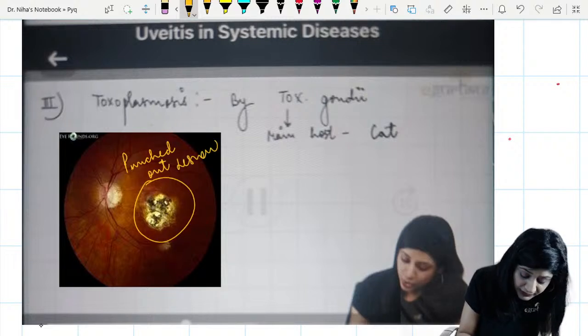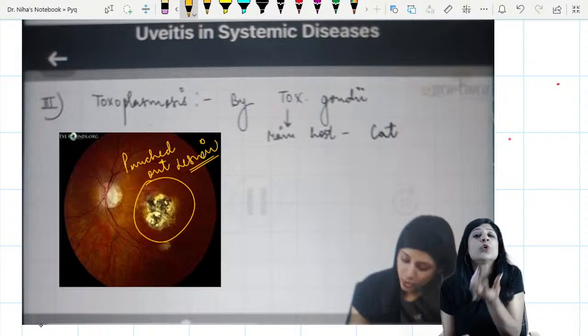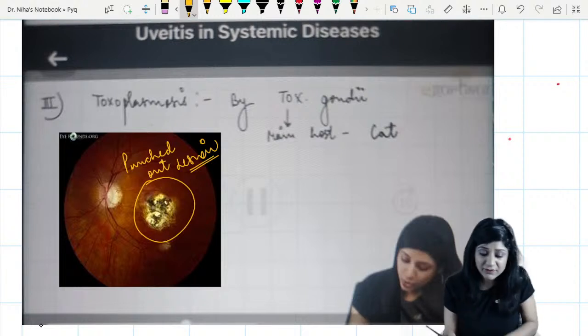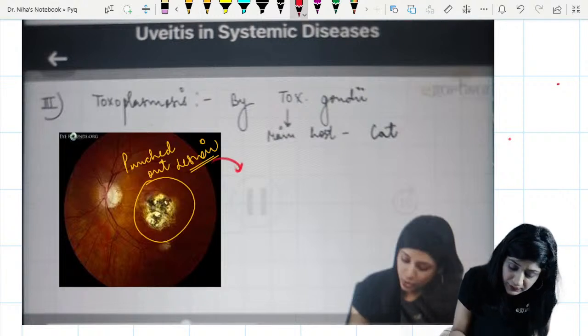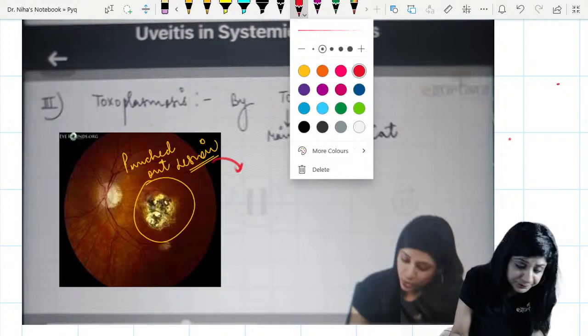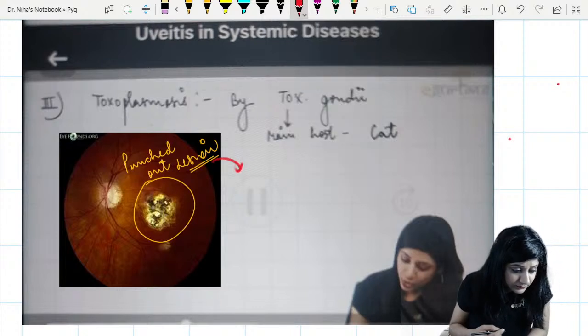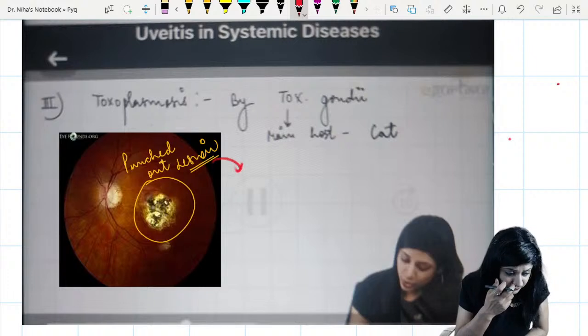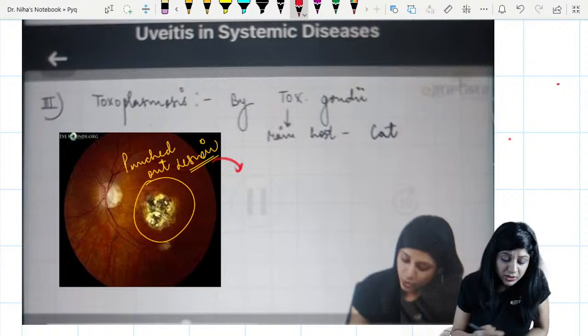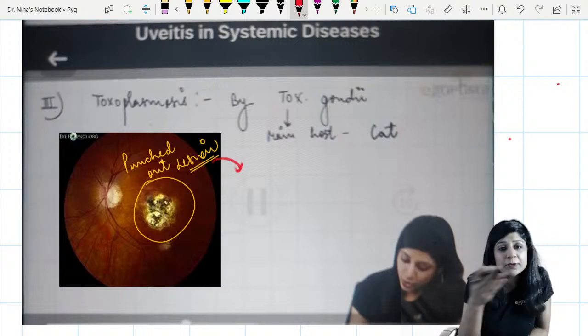So when you call it a punched out lesion, it's a chorioretinal lesion. They asked not seen in. So okay, let's do it both ways.